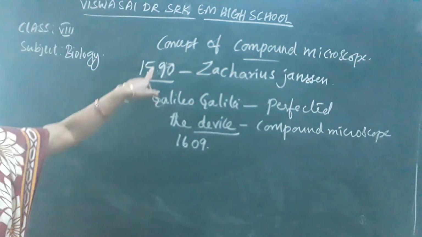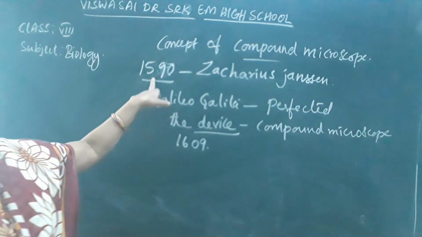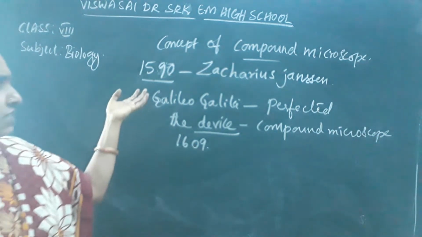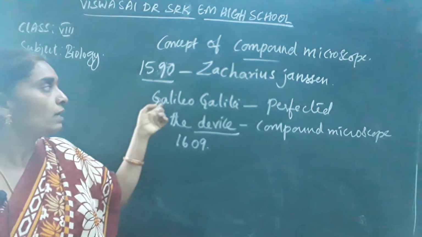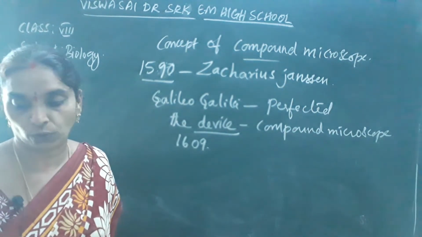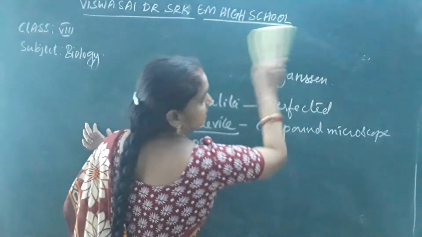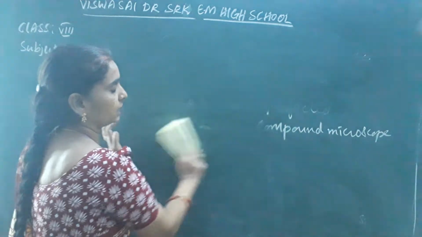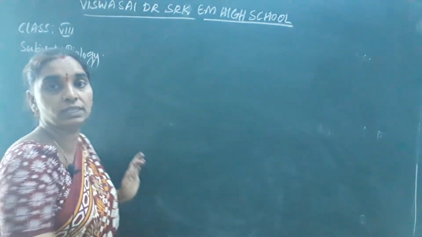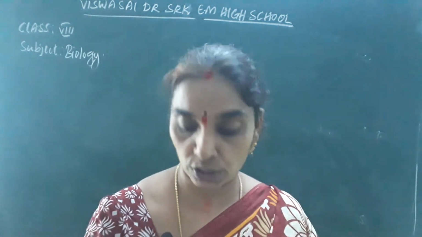See children, the concept of the compound microscope was introduced around 1590 or 1595 by Zacharias Janssen, and Galileo Galilei perfected the device. Okay, before them, there were scientists who observed the smallest organisms and worked on living organisms. Who were they? That you are going to learn now.